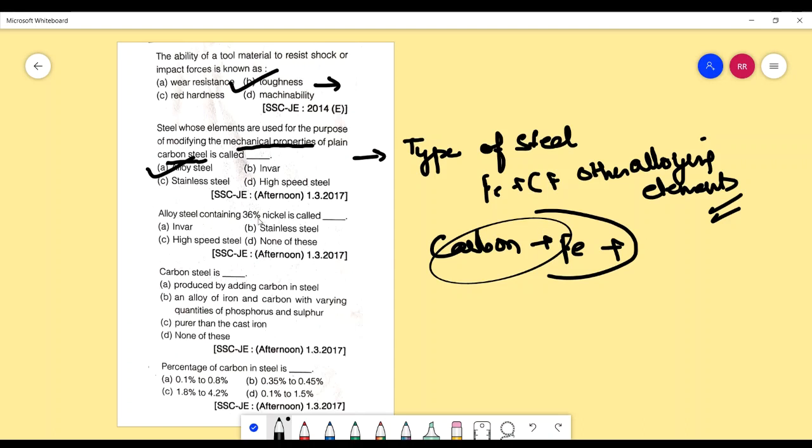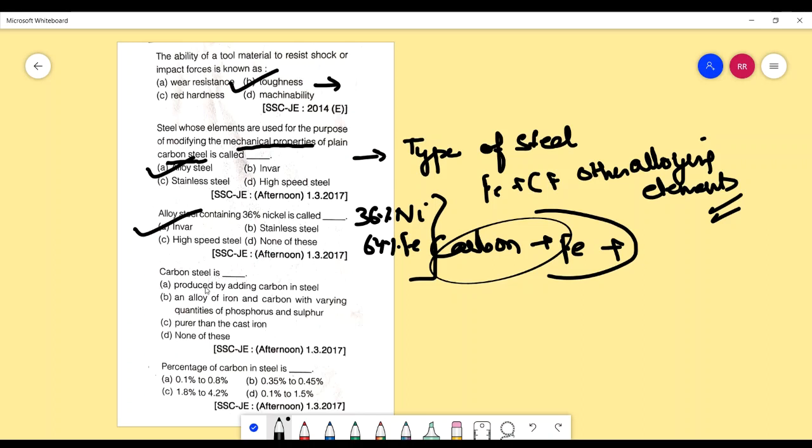Alloy steel containing 36% nickel is called invar. There are a few things which we need to learn. The composition of invar is 36% nickel and 64% iron. Now carbon steel. Next question.